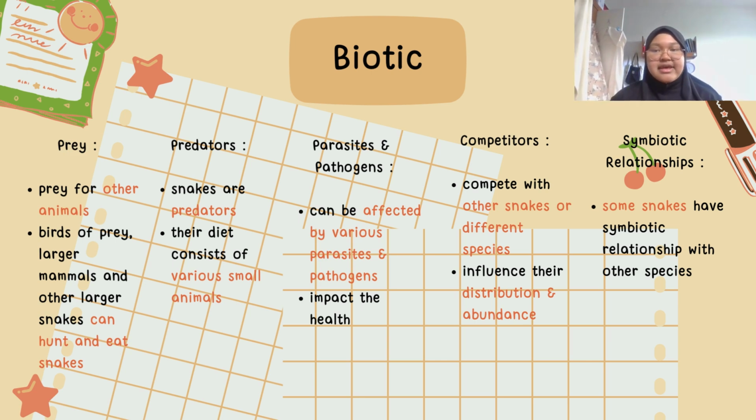Third is parasites and pathogens. Snakes can be affected by various parasites and pathogens. It can impact their health. Fourth is competitors. Snakes may compete with other snakes or different species. It influences their distribution and abundance. Last but not least, symbiotic relationships. Some snakes have symbiotic relationships with other species.